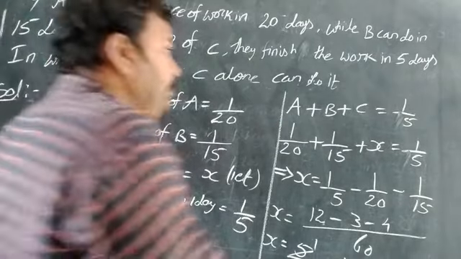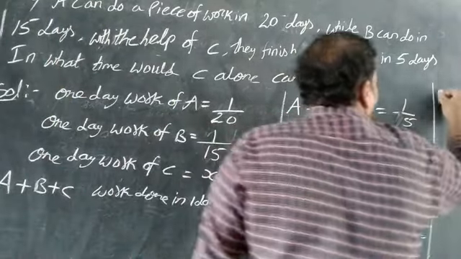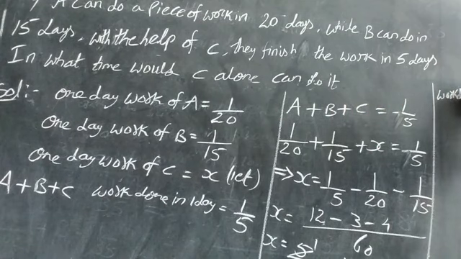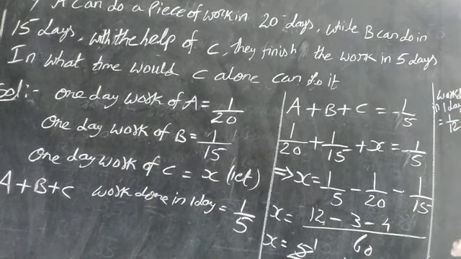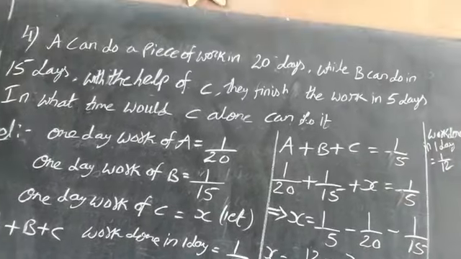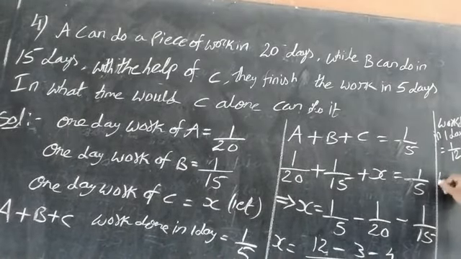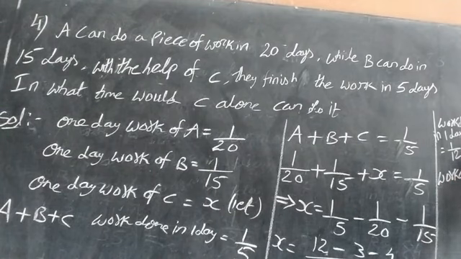Here what we have to write: work done in 1 day is equal to 1 by 12. Work completed by C is equal to 12 days.